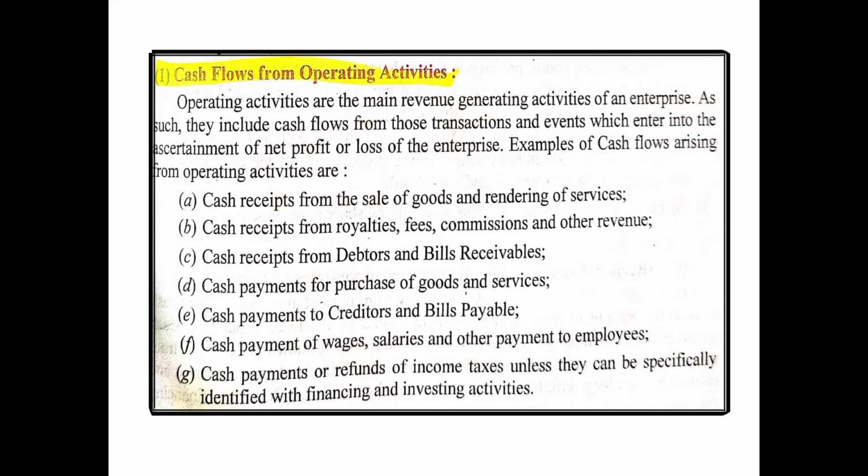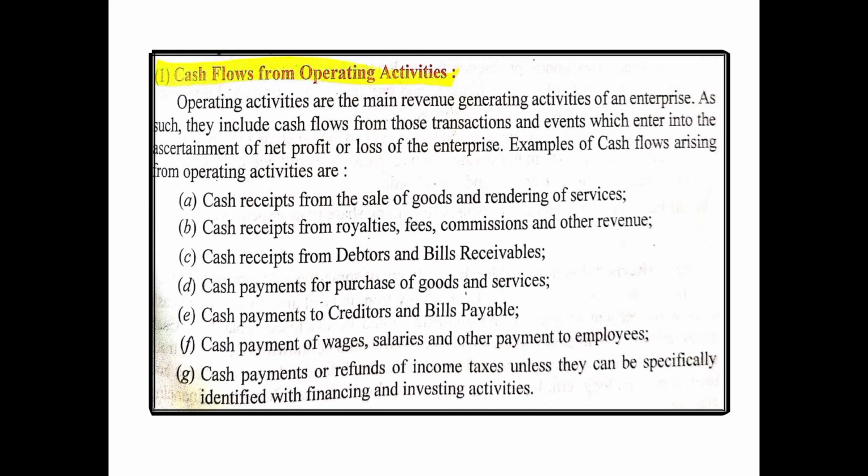Now let us discuss the cash flows from different activities. The first one, cash flows from operating activities. Now, what is operating activity? Operating activities are the main revenue generating activities of an enterprise. Basically, those activities which are the principal business or the principal work of the business. For example, for a stationery shop, buying and selling of copies, registers, pens, pencils, etc. is a part of operating activities.